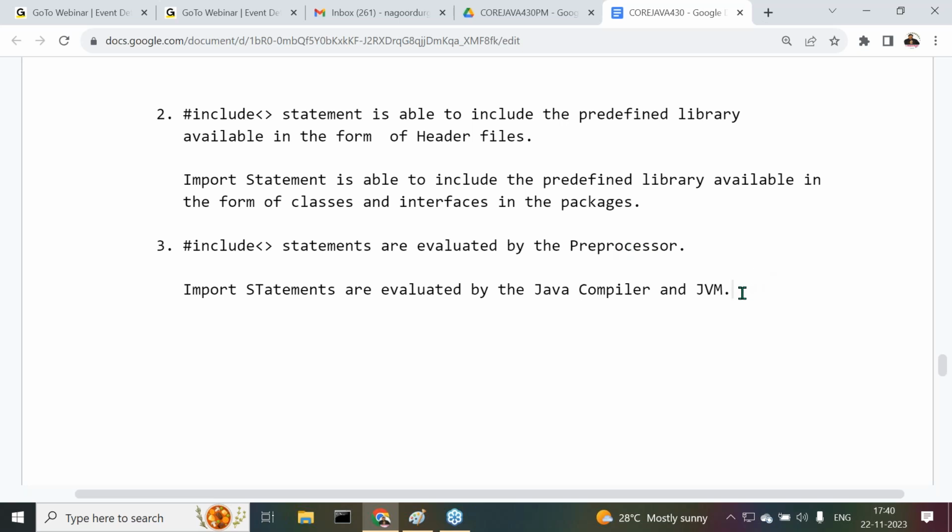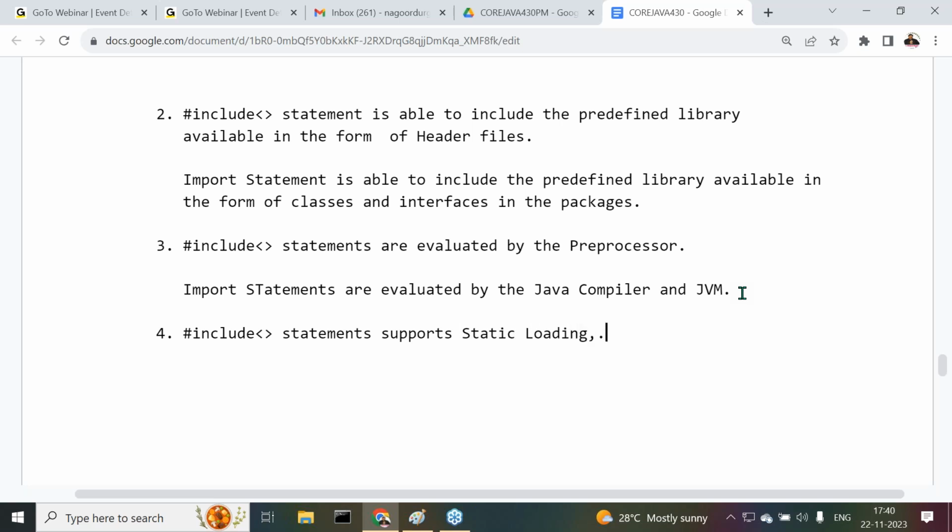Got it or not? Next one is about static loading and dynamic loading. Which one supports static loading and which one supports dynamic loading? If you observe, hash include statements support static loading.